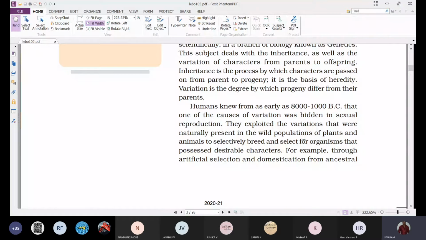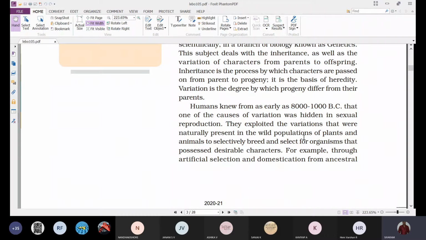Those plants which show better qualities are collected and crossed, undergoing sexual reproduction, in plants or animals, and they obtain better ones with the desirable characters.